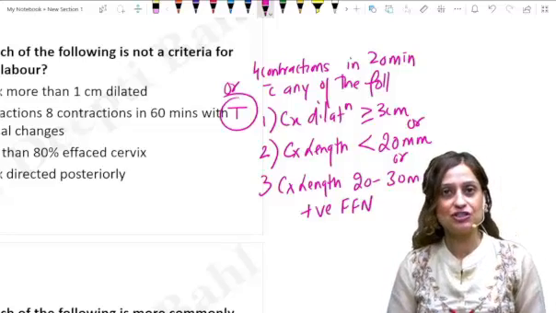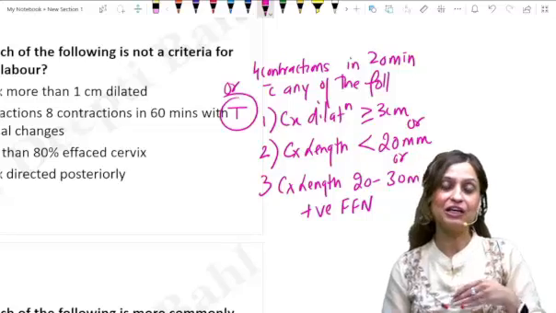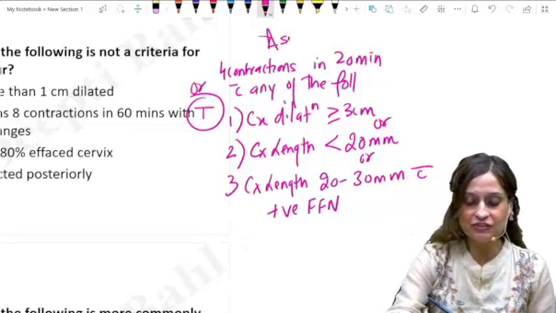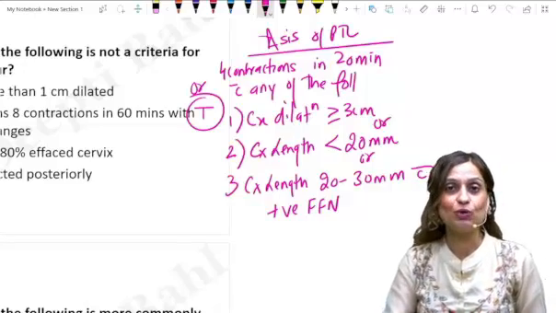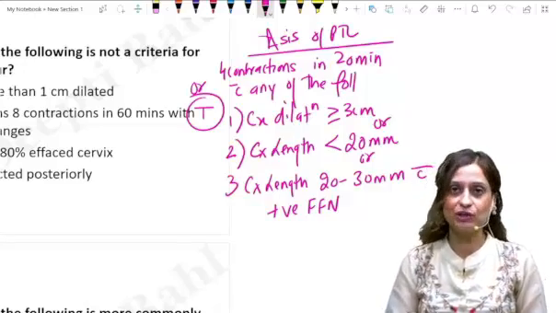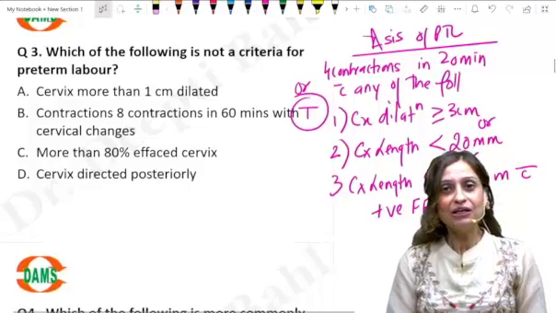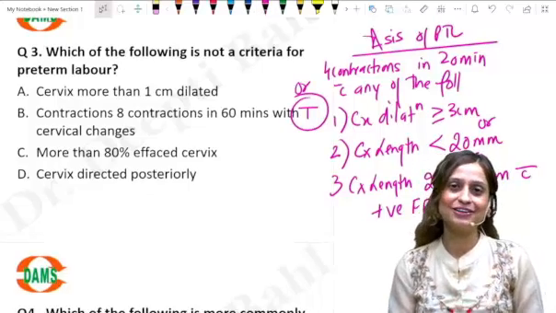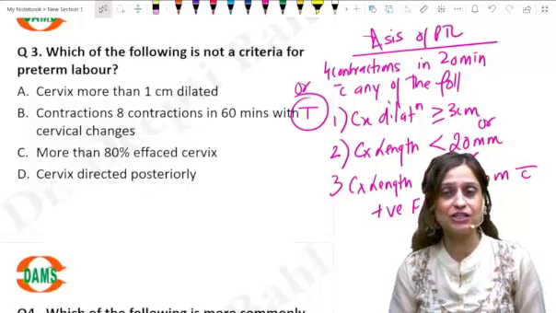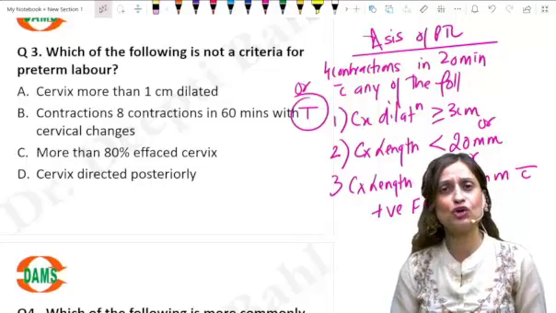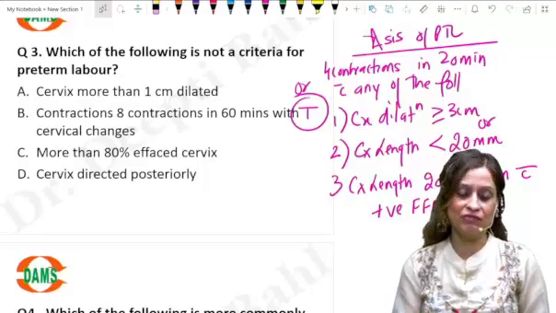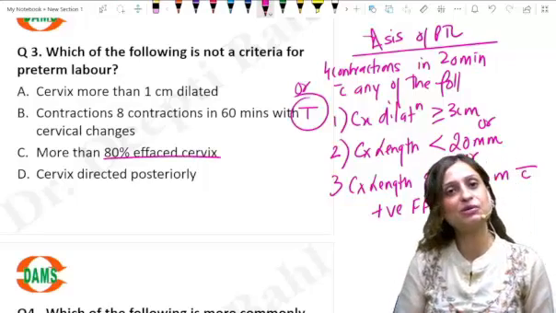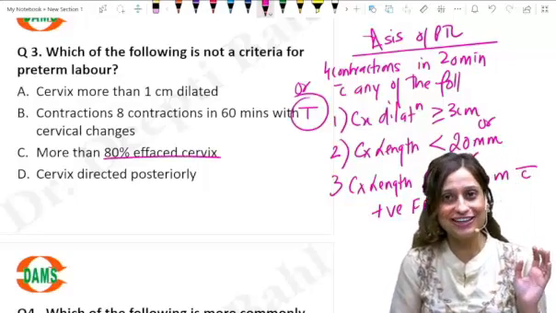So if my patient has these contractions with any one of the following, this is how we make the diagnosis of preterm labor. This is the most recent way of diagnosing PTL. But if you go to the earlier diagnostic criteria, where ultrasound was not readily available to assess cervical length, at that time we used to have a criterion of 80% effaced cervix. So this is an older criterion.